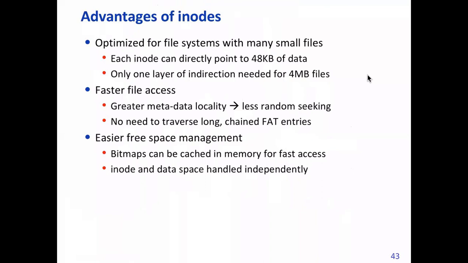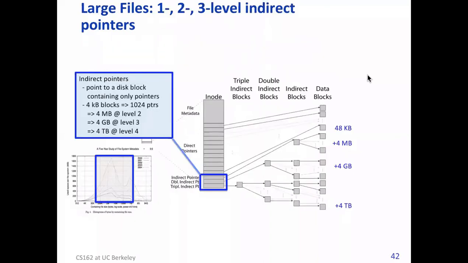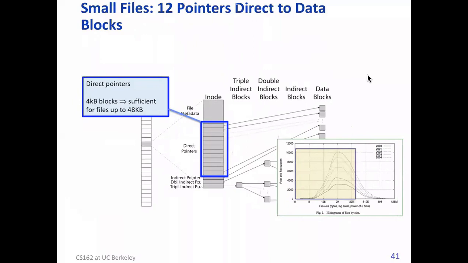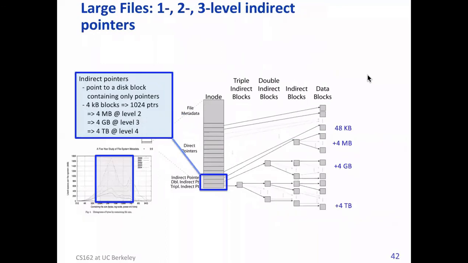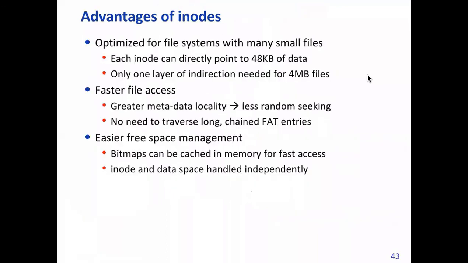And if it's more than that, then as we have seen, we can go through the indirect way, through single indirect blocks, or double indirect blocks, or triple indirect blocks. Okay, all right.